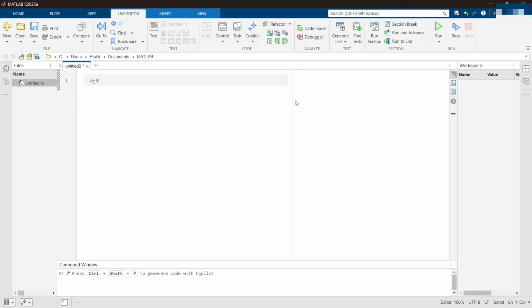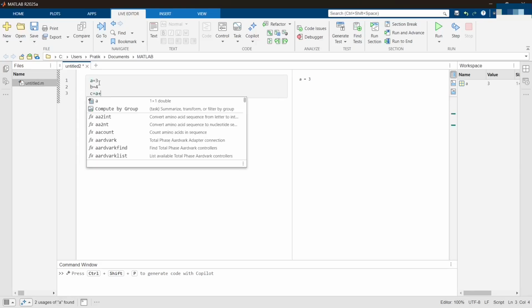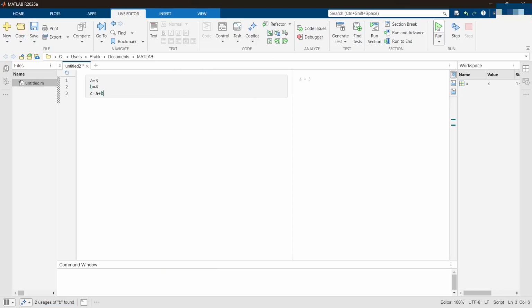A equals 3. I will run it. It will show me the output on my right hand side. No need to go for complete execution. Next, click enter. B equals 4. Click enter. C equals A plus B. I'll run it. It will show me the output on the right hand side.